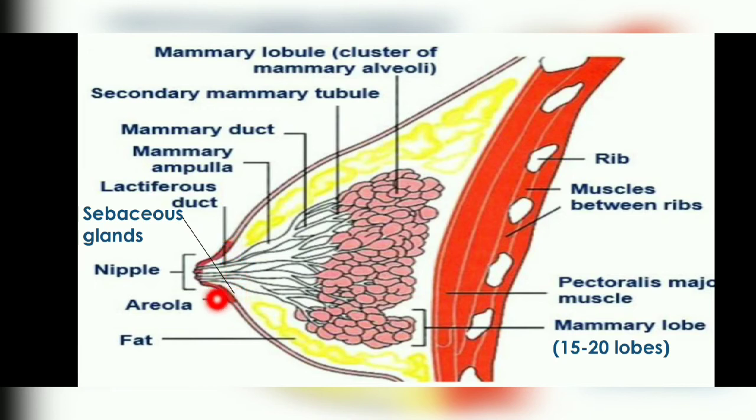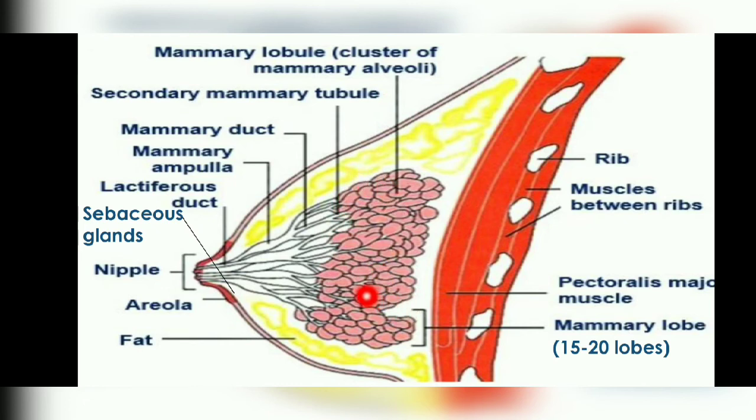and this nipple is surrounded by brown colored skin that is called the areola. This areola contains some glands. What are those glands? These are the sebaceous glands, and they secrete a lubricating fluid that lubricates the nipples and helps in suckling. Second, they also protect from infection. So this is the overall structure.